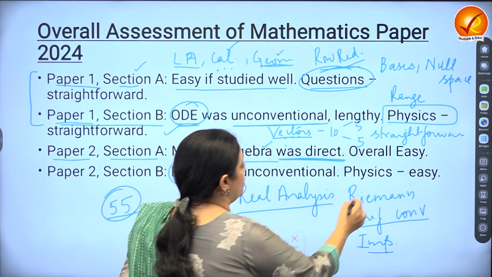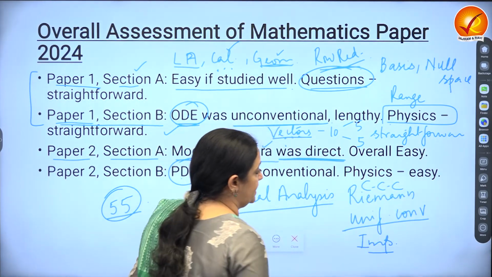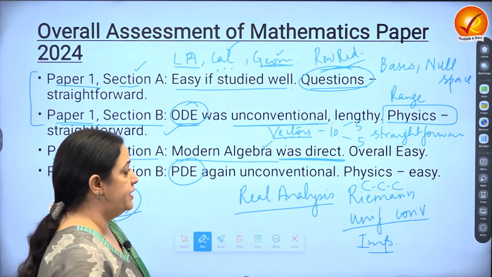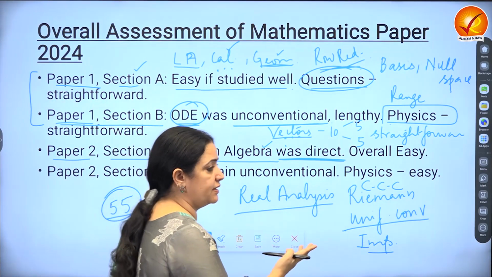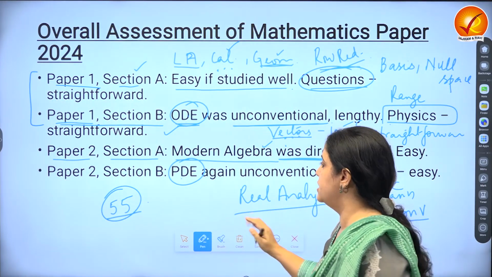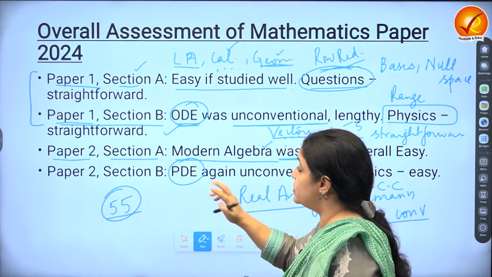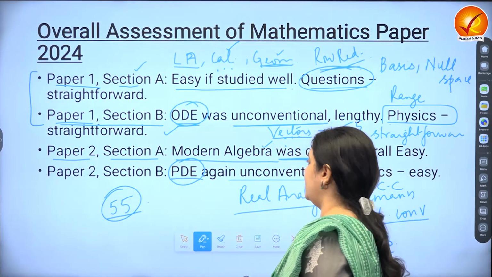There was a question on Cauchy's convergence criteria. And so they're pretty much on the lines that we expect. Even the limit question that had come, limit or continuity, was pretty simple. Coming to paper 2, section B, PD was again a bit unconventional.